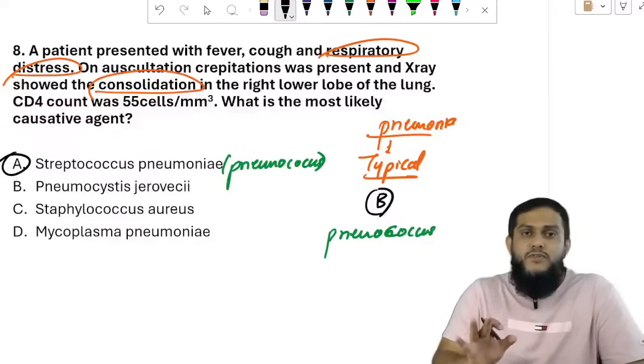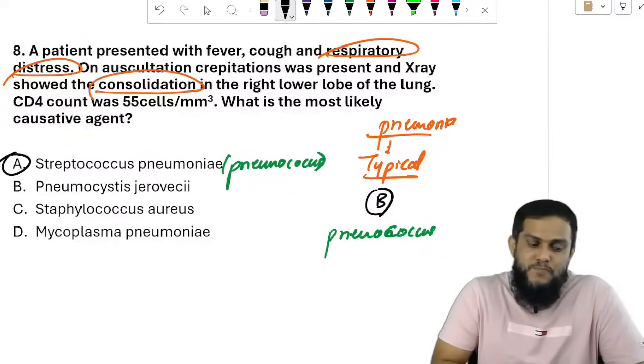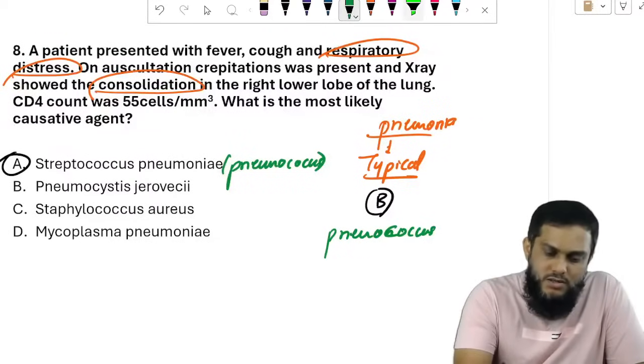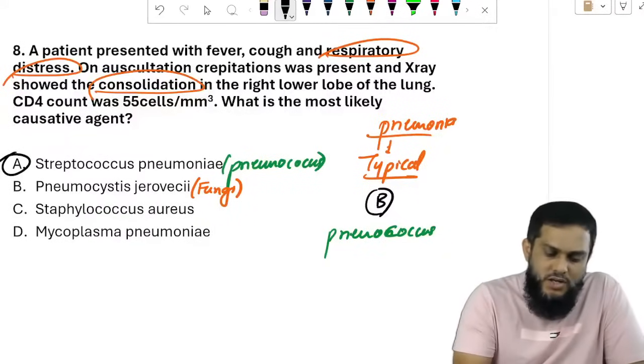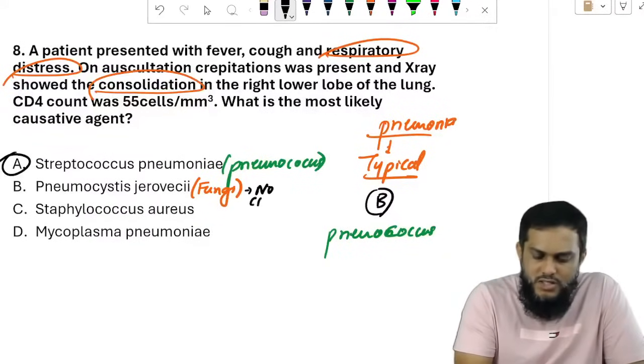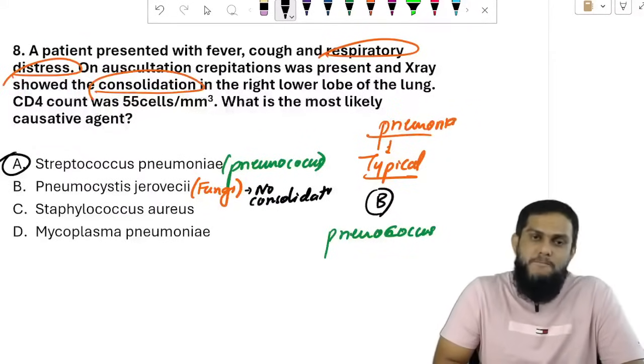So CD4 count 55, don't get confused. CD4 count 55 goes in favor of Pneumocystis jirovecii, but consolidation goes in favor of Streptococcus pneumoniae. Consolidation means typical pneumonia. Sir, what you need to know is Pneumocystis jirovecii is a fungus, and fungi cause atypical pneumonia, and there is no consolidation in fungi.